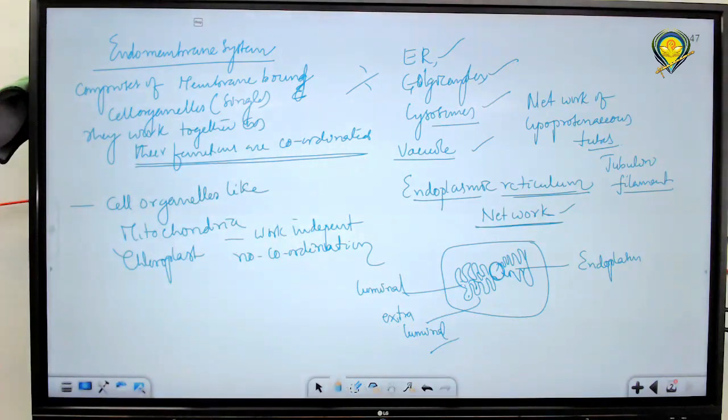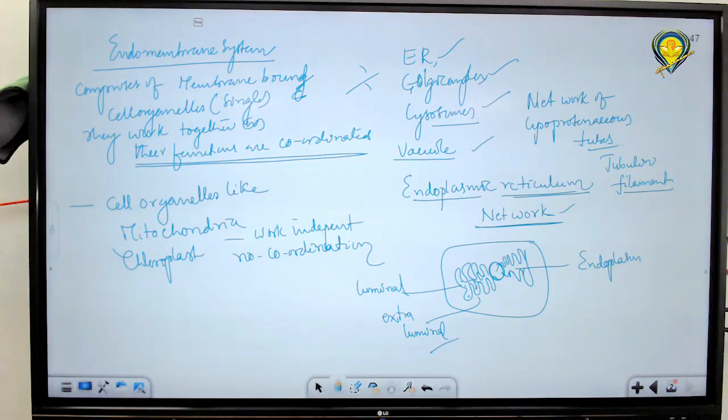Luminal cytoplasm means the cytoplasm present inside the endoplasmic reticulum network. So compartmentalization is seen in the cytoplasm because of the endoplasmic reticulum.